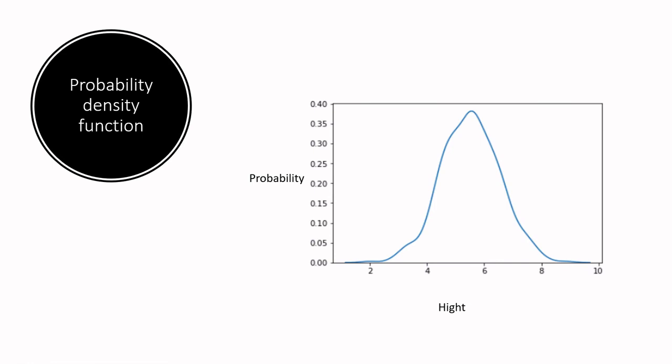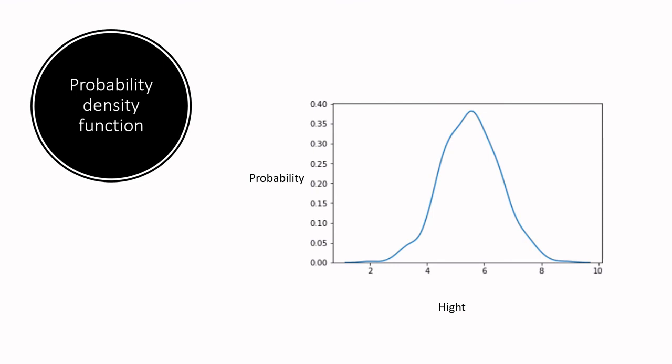You would like to find out the exact probability that a person's height is 5.5. Using this graph, it will be very tough to find that. So here what we'll do is divide this entire density into intervals. Using those intervals, we'll find out the probability that a person's height falls between 5.5 and 6.